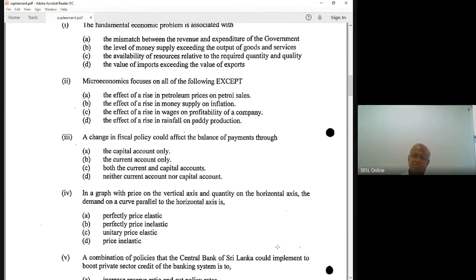Some fiscal policy measures can affect the balance of payments through the current account, like import restrictions. Just after COVID-19, there was a huge drain of foreign exchange, which is our foreign assets. So the government put a ban on importation of non-necessary items like vehicles.